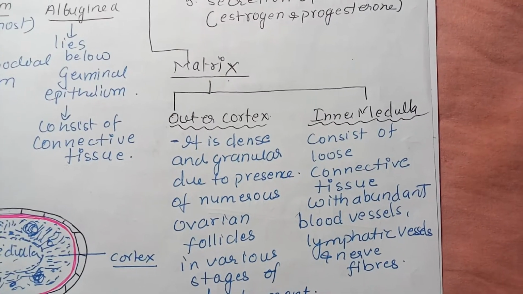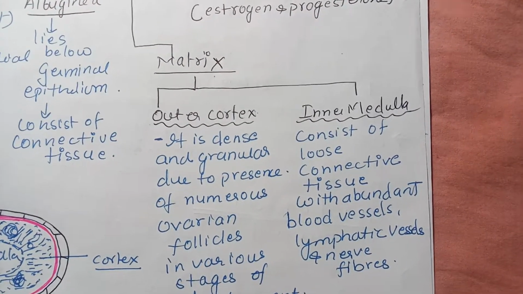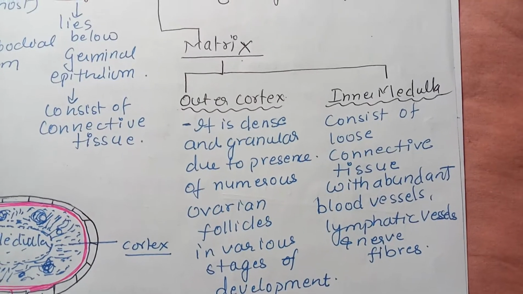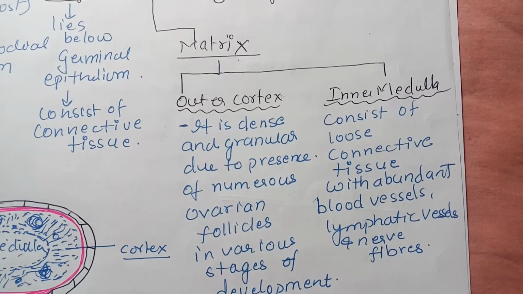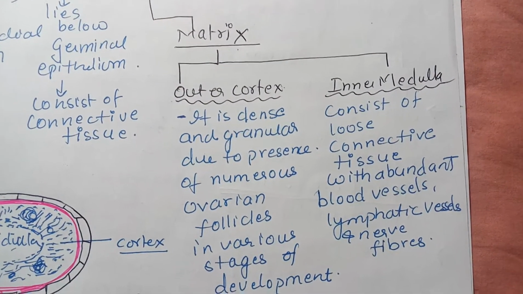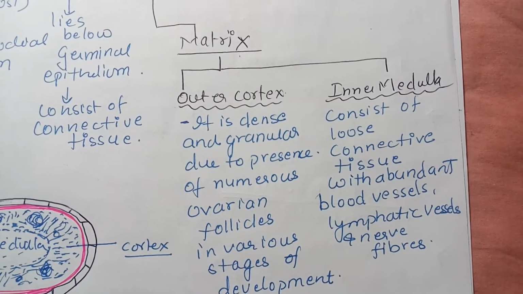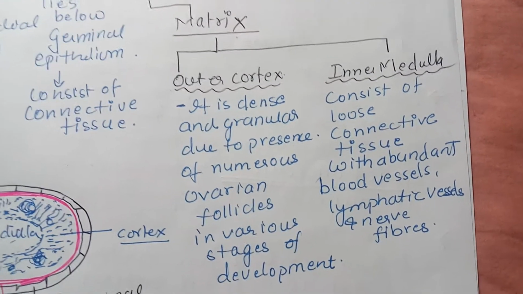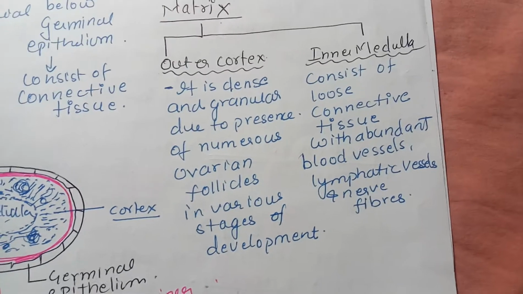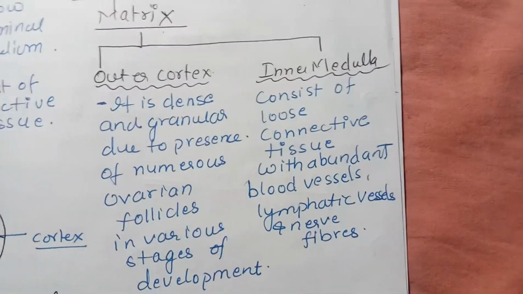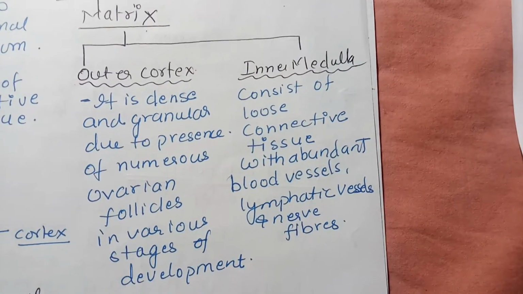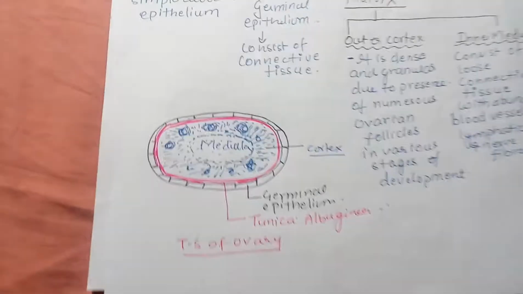The outer one is known as the cortex, the inner one as the medulla. The cortex is dense compared to the medulla because it consists of numerous ovarian follicle cells in various stages of development, and the medulla consists of blood vessels, lymphatic vessels and nerve fibers.